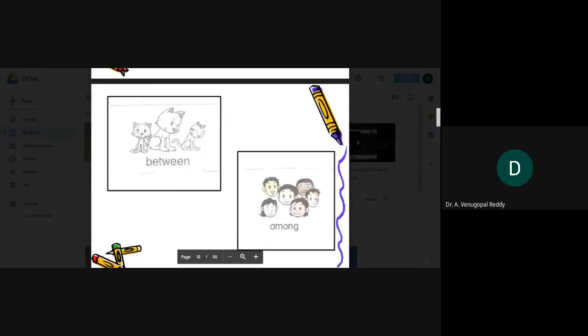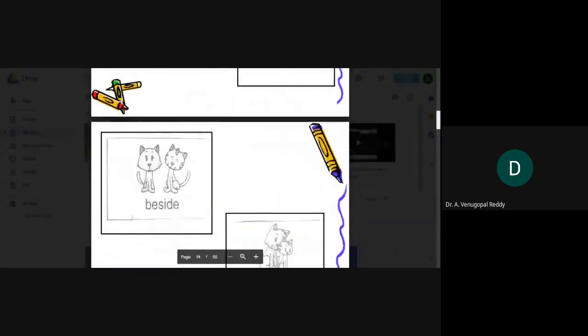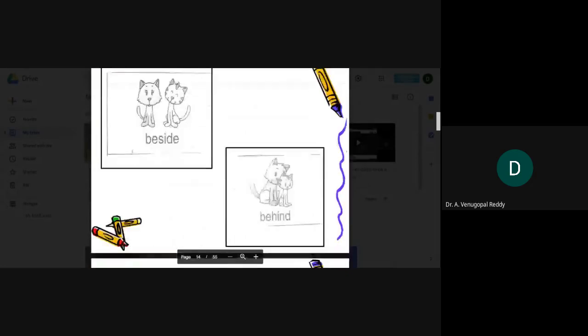In the first picture, between, we are going to use the preposition between if an object is at the middle of two objects. If there are more, we can say among. Beside, first picture beside. Beside means by the side of, or behind, at the back of.